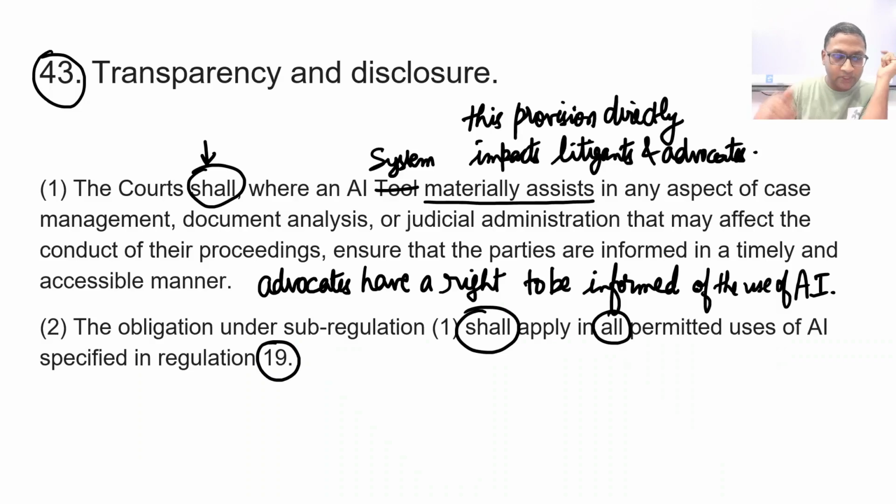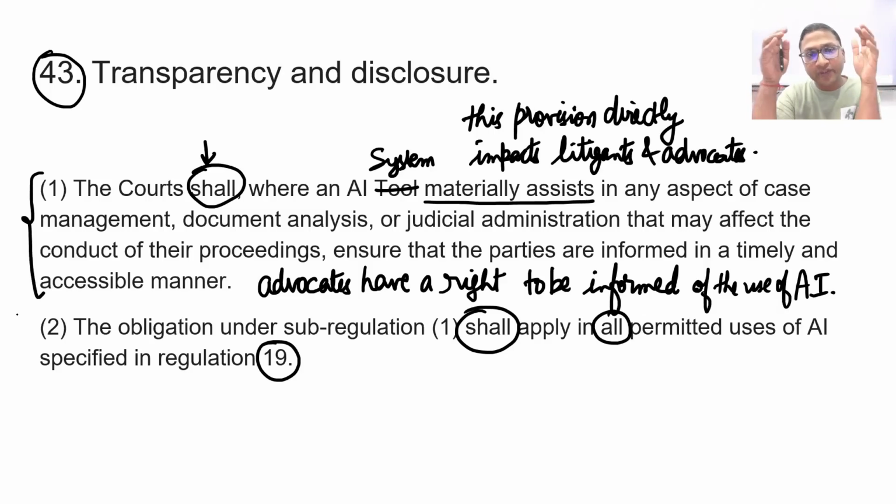So if you see, one here is it binds the court that wherever it materially uses AI in assistance in case management, document analysis, or judicial administration that may affect the conduct of the proceedings for advocates or litigants, then the court should tell them.